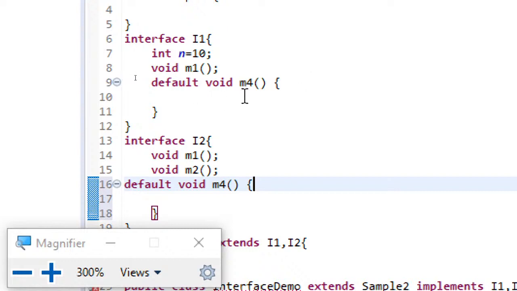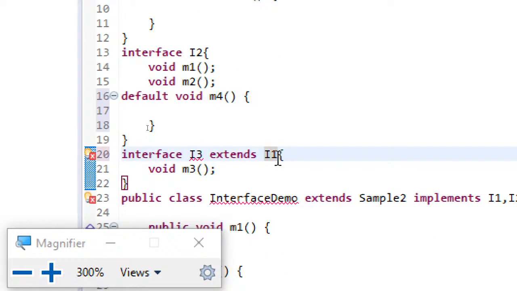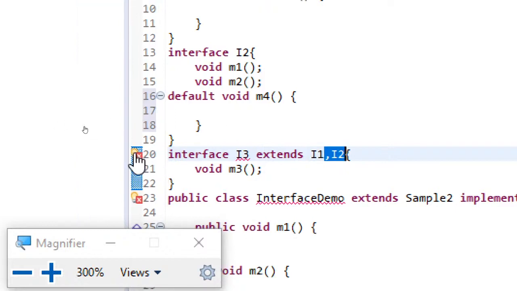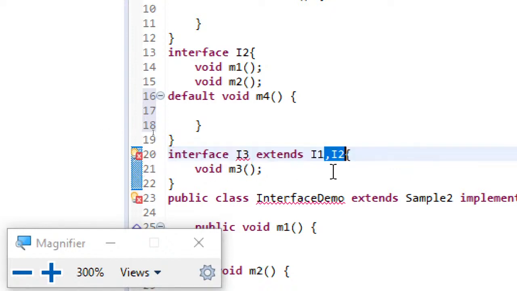So with the default methods, just observe, if I remove I1, I2 here, then there's no mistake. I hope you can observe, when I have this I2, you got this red cross mark indicating an error, because default methods are duplicated. So the compiler gets confused about which method to invoke.